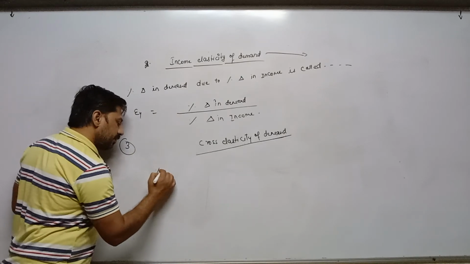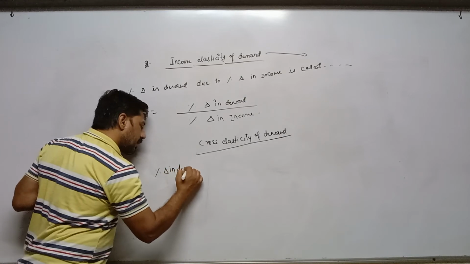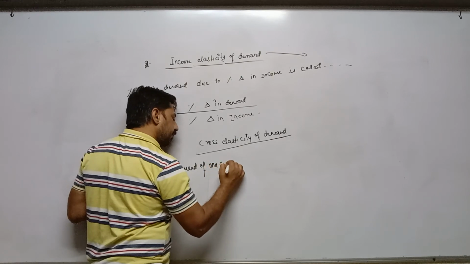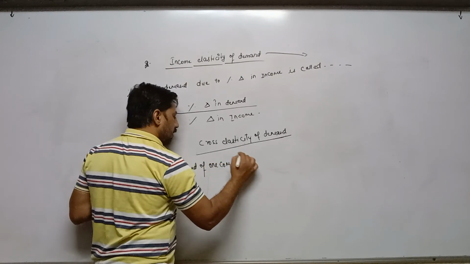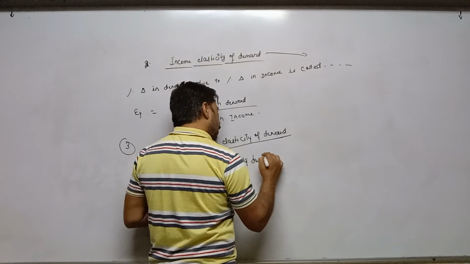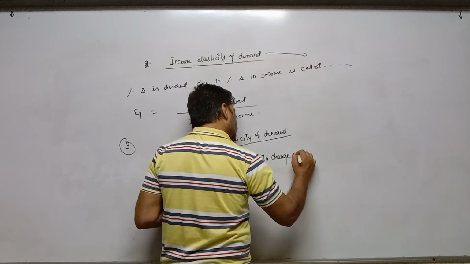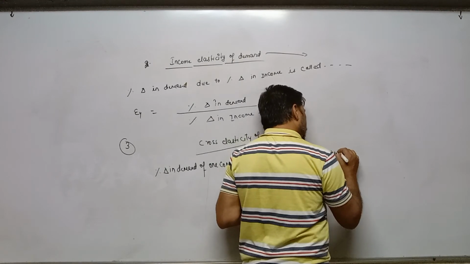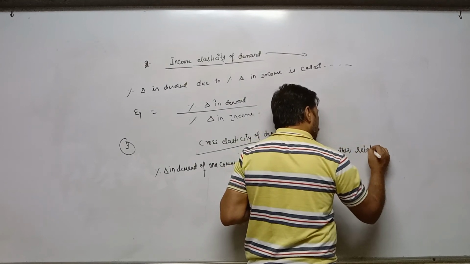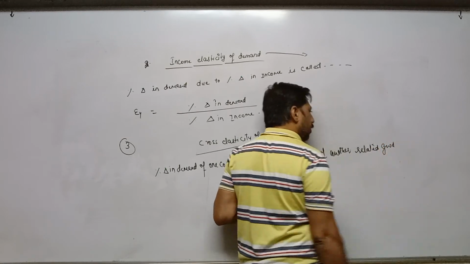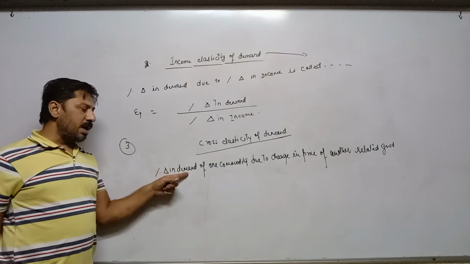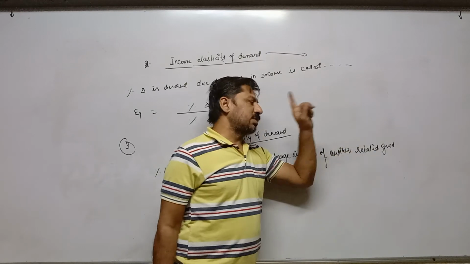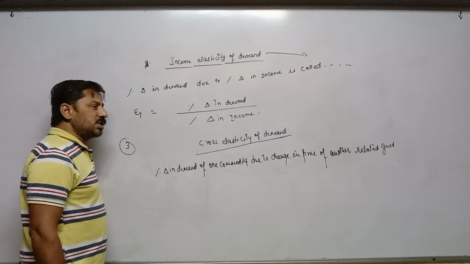So percentage change in demand of one commodity due to change in price of another good or another related good, because related goods are of two types, substitute goods and complementary goods.